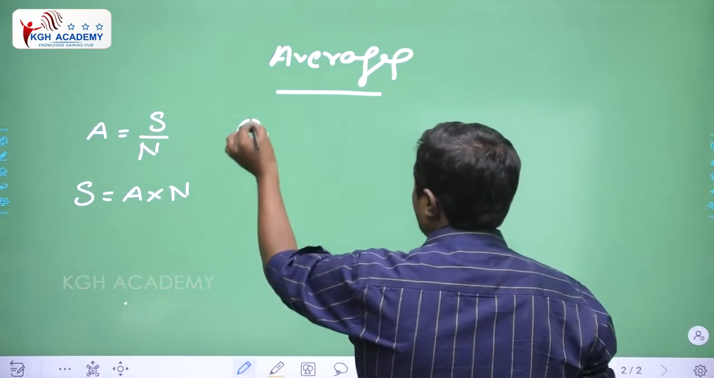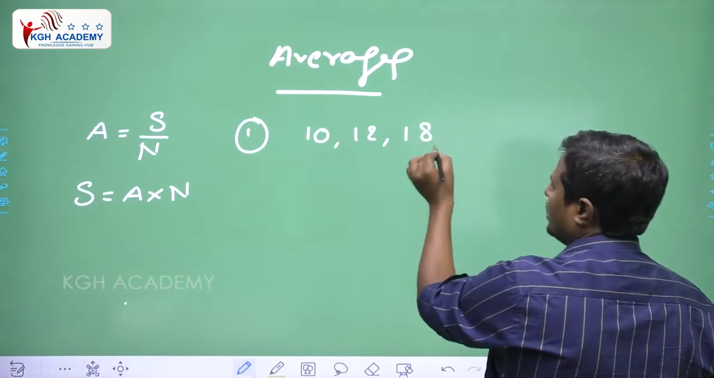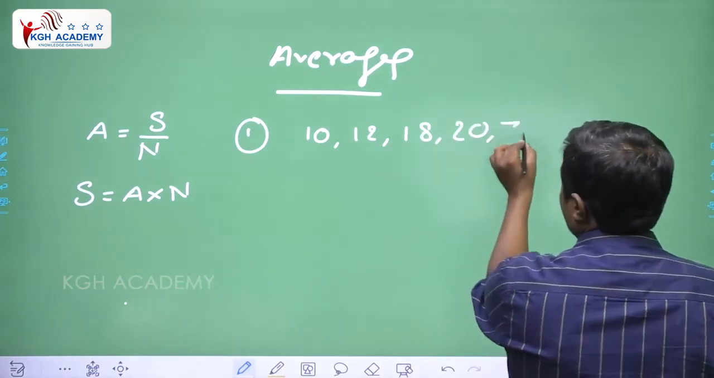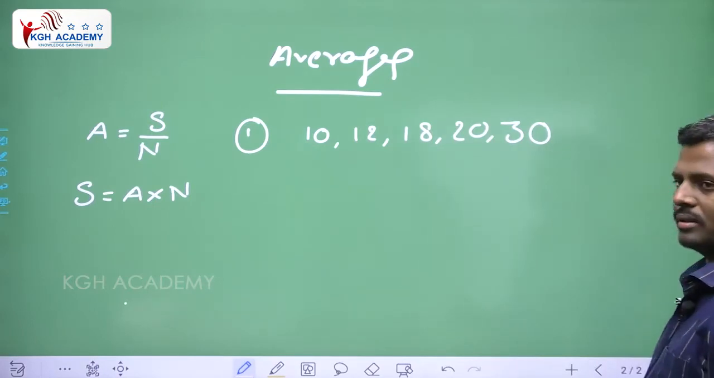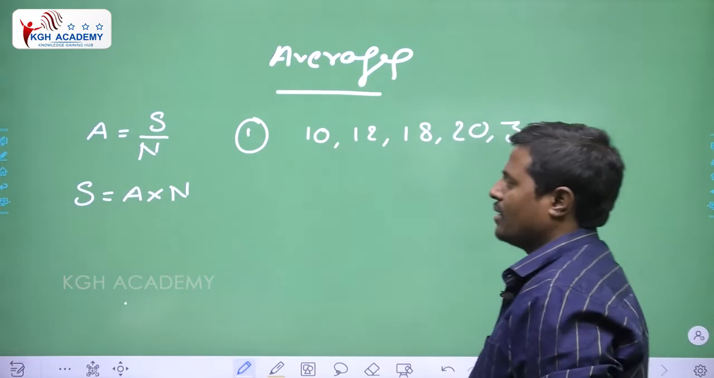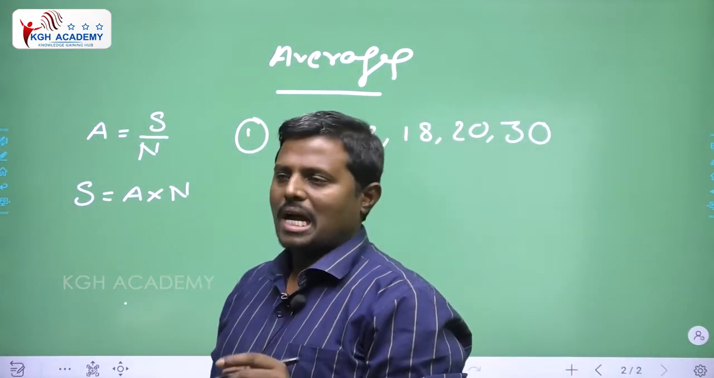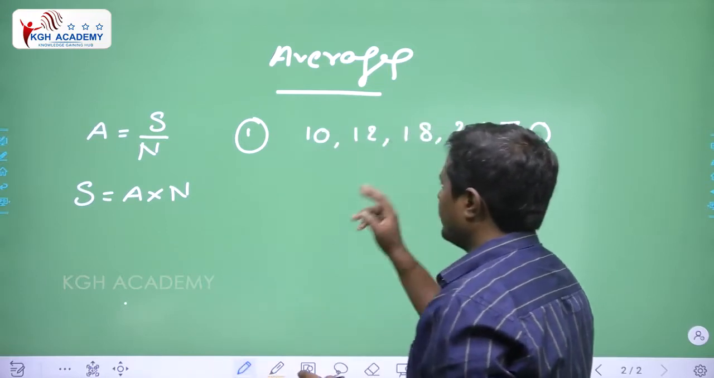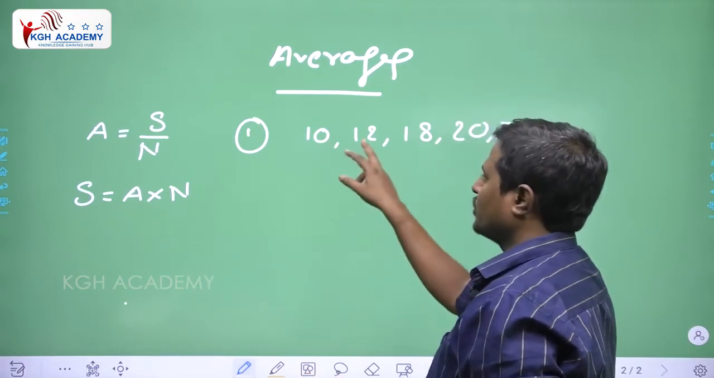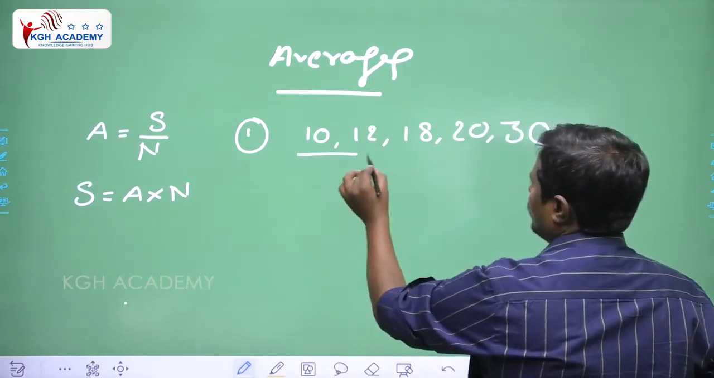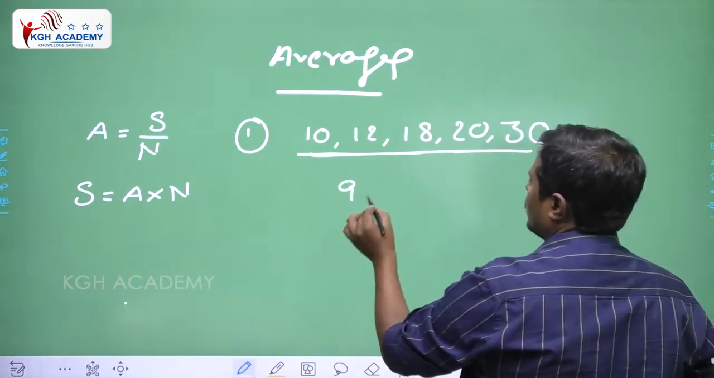Let us suppose this is the first question: what is the average of 10, 12, 18, 20, 30? What is the formula? Average equals sum of numbers by number of numbers. That means 10 plus 12 plus 18 plus 20 plus 30. 10 plus 12 is 22, 22 plus 18 is 40, 40 plus 20 is 60, 60 plus 30 is 90. The total value is 90.